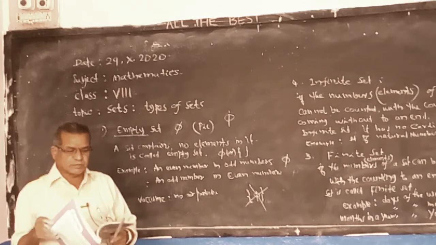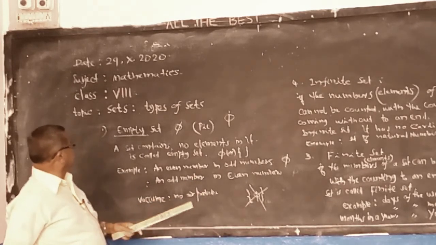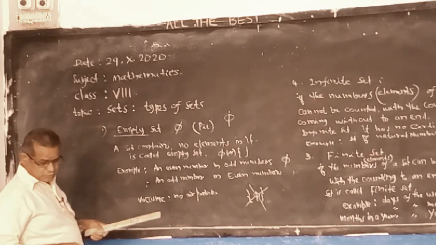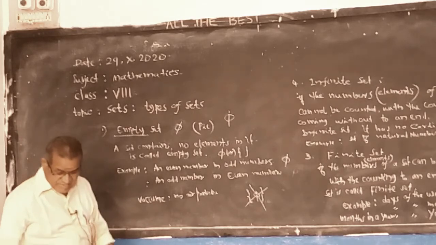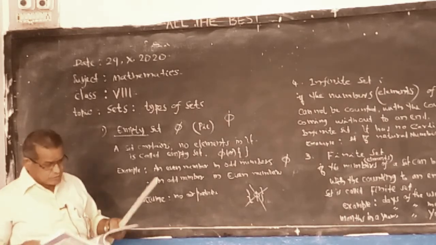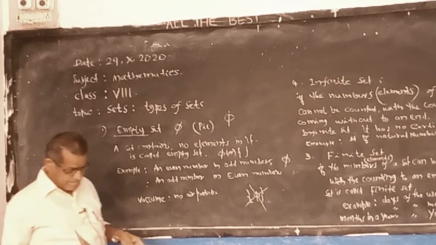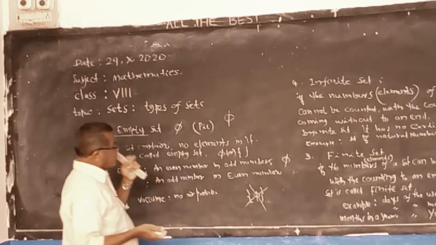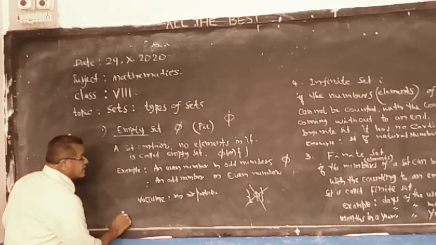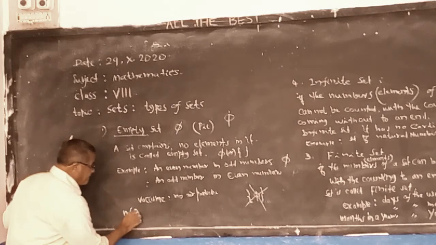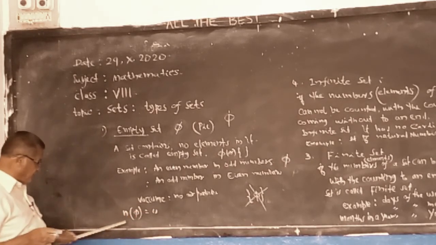Please go through the textbook, chapter 6, Sets. Key concepts 3.8. Cardinal number of the empty set is 0. We can write n of phi equals 0.